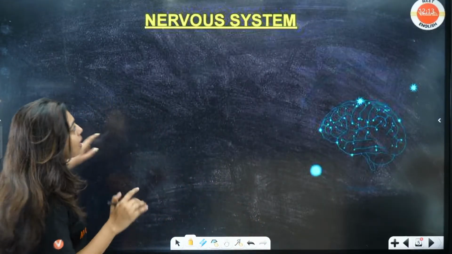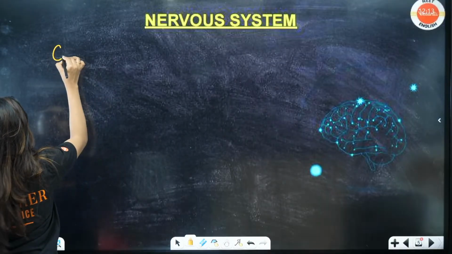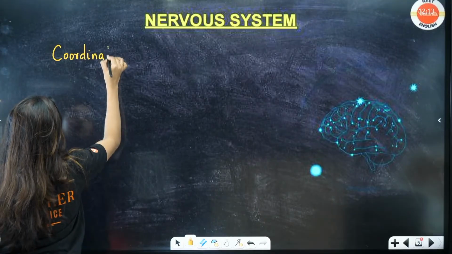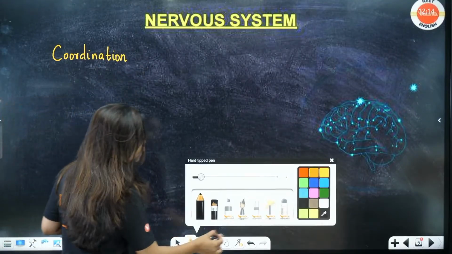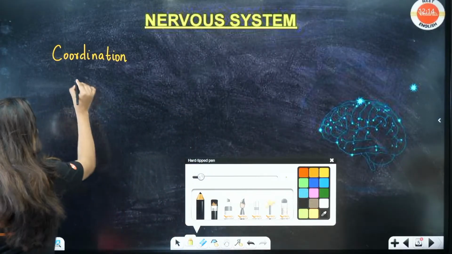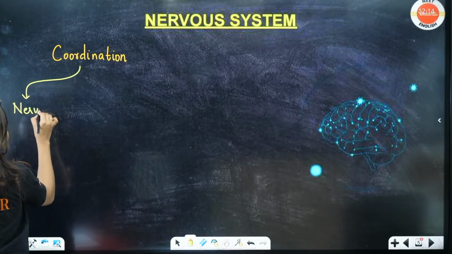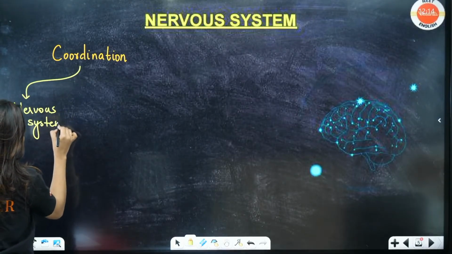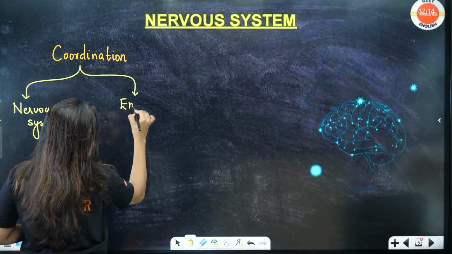Okay, so yes, see students, everything happens in a coordination. Yes or no? You do everything in a coordination. Now from where does this coordination come? Coordination comes because of mainly two systems in our body. Those two systems are the nervous system, which you are going to study today, and the second one is going to be your endocrine system.